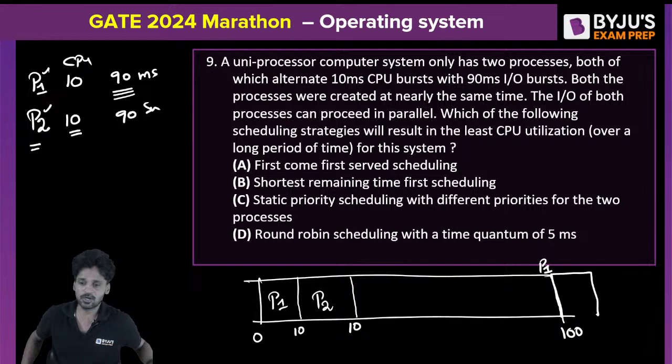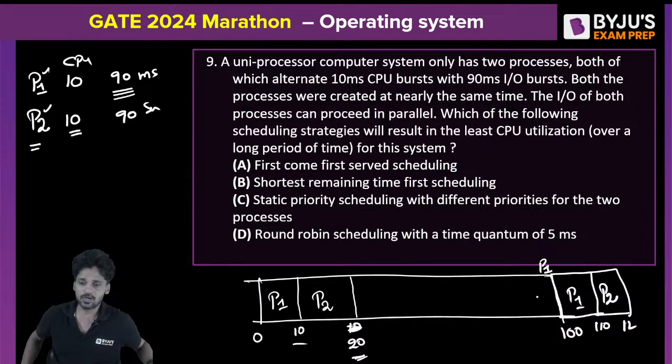Am I clear? Then P1 will leave at 110 and P2 will come back at 110, because P2 went to IO at the 20th millisecond, since P2 spends only 10 milliseconds in the CPU. Since it is going to spend 90 milliseconds with the IO, P2 is going to return back to the CPU at the 110th millisecond. So P2 will come back. P2 will leave at 120. This is going to be done all the time.